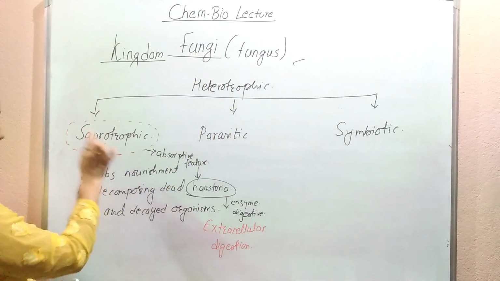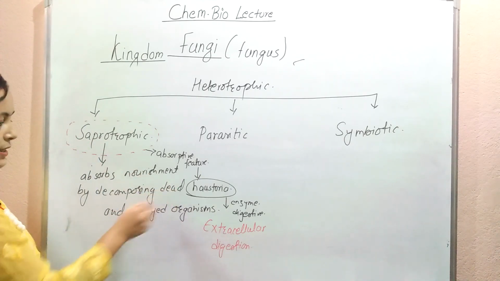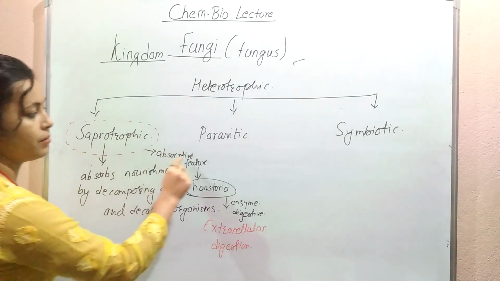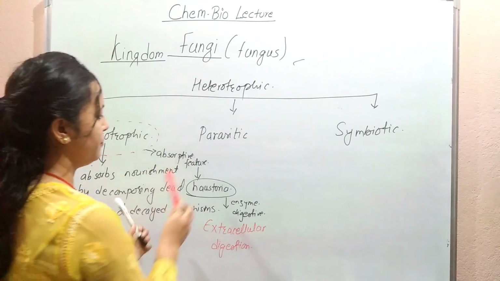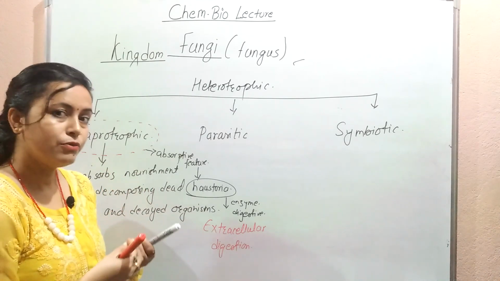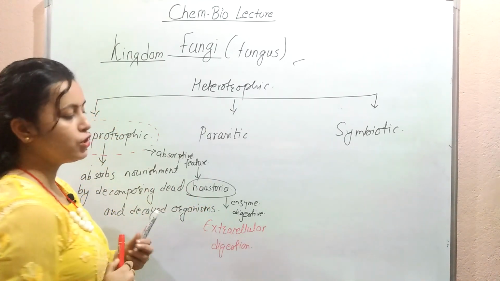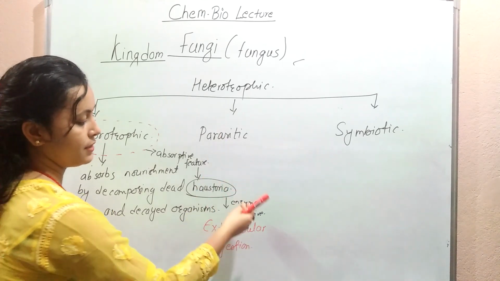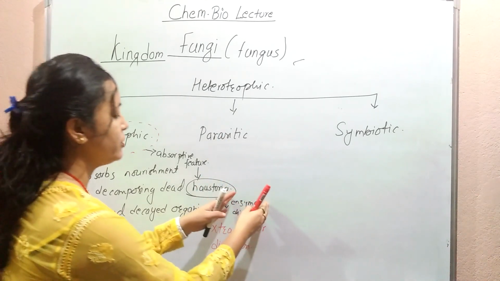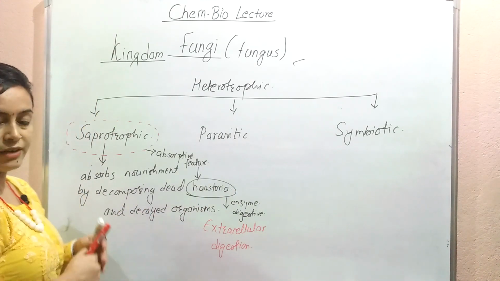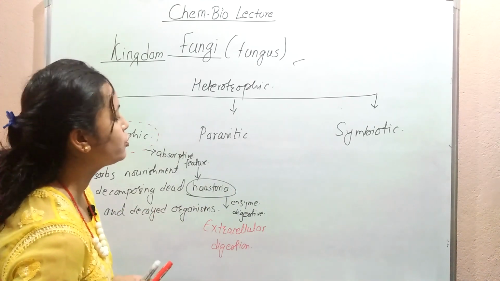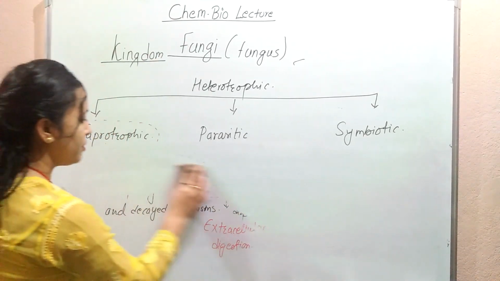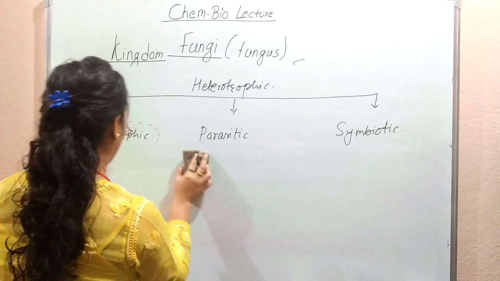So saprotrophic fungi absorb from dead and decayed organisms. They have absorptive features, and to absorb the nutrients they have haustoria. The cell produces digestive juices and enzymes, and the digestion takes place outside of the cell. Such kind of digestion is called extracellular digestion. Let me move on to the next. I think it is clear now.